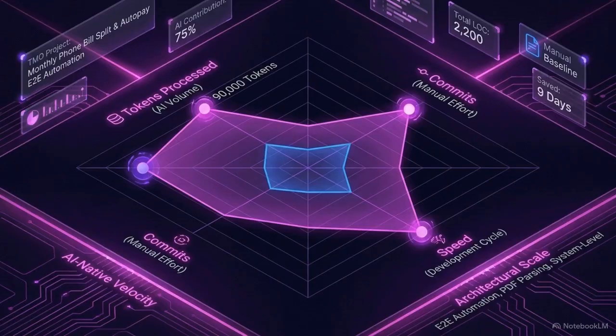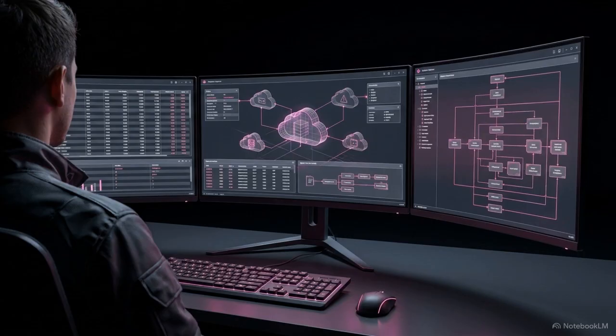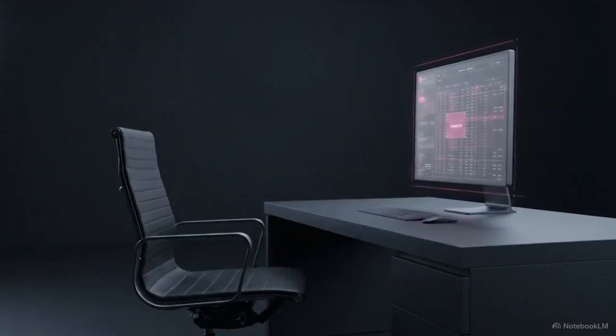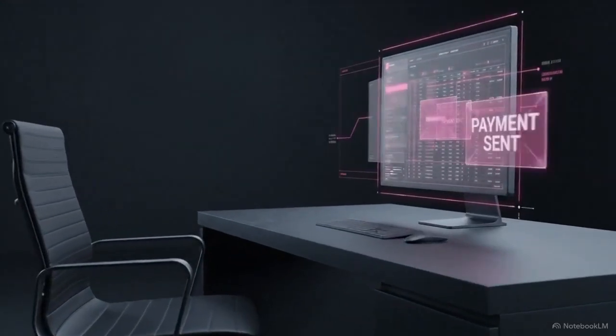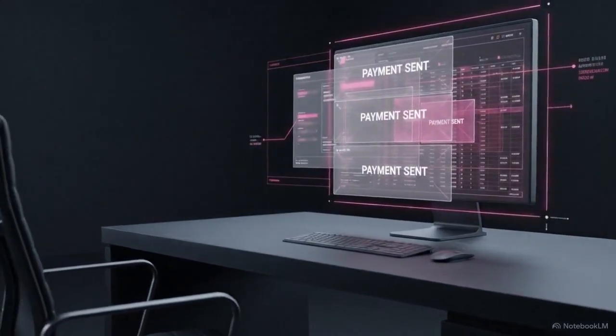This chart shows the development velocity behind the project. By leaning on AI-native tooling, the developer processed over 90,000 tokens across just 40 commits, turning a complex, multi-service integration into a brief sprint. Working alongside an AI shifts the engineer's role. You spend less time manually typing strict syntax and more time designing resilient, overarching system architectures. True automation inherits our routine burdens entirely, moving from simple manual assistance to a state of complete autonomous execution.